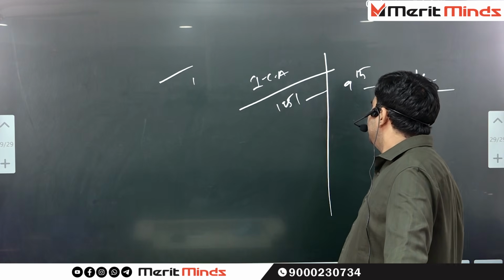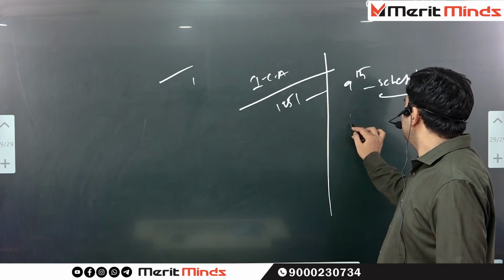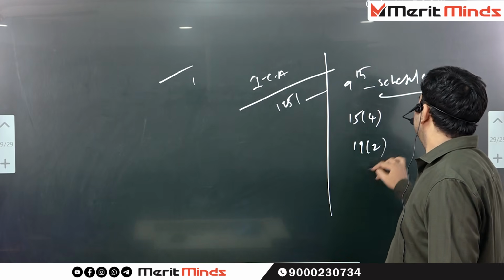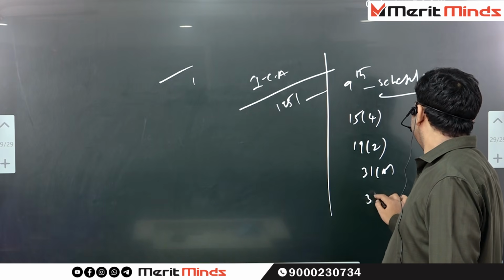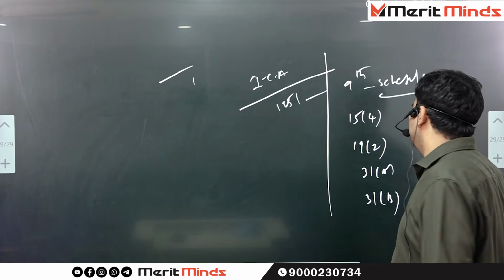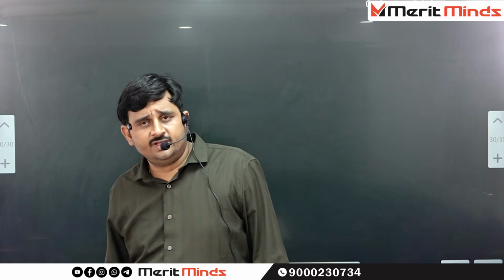For example, with the effect of the first constitutional amendment 1951, the Ninth Schedule was incorporated, Article 15 clause 4 was incorporated, 19.2 is amended, 31A and 31B are also incorporated. So with the effect of one constitutional amendment, we have a chance to incorporate so many new articles and new things in the constitution.